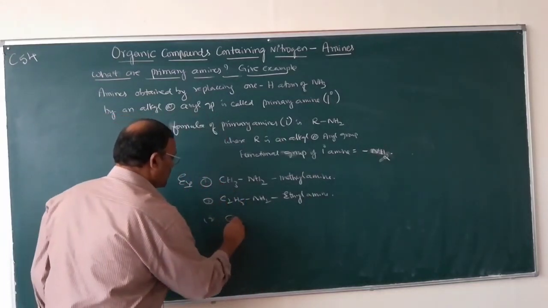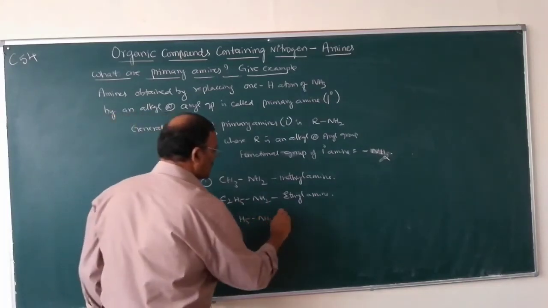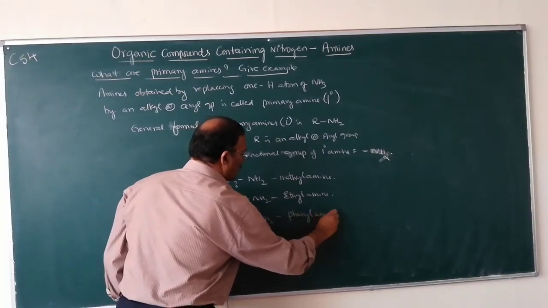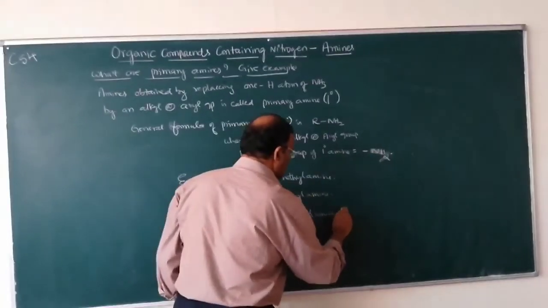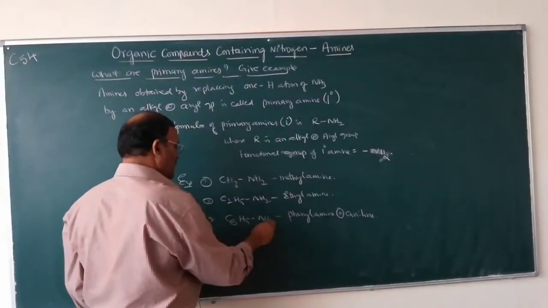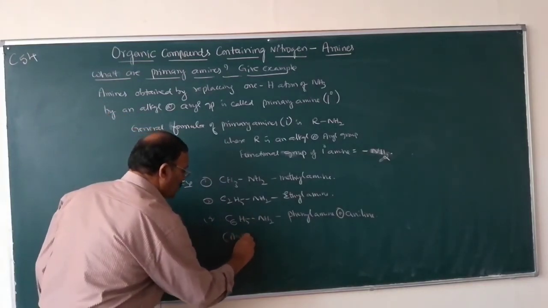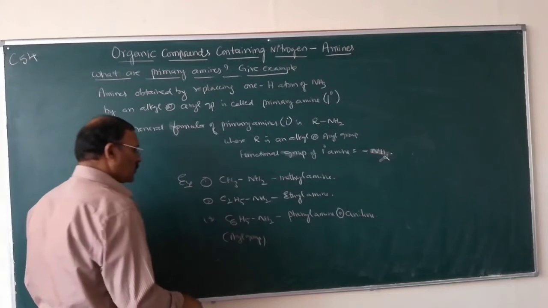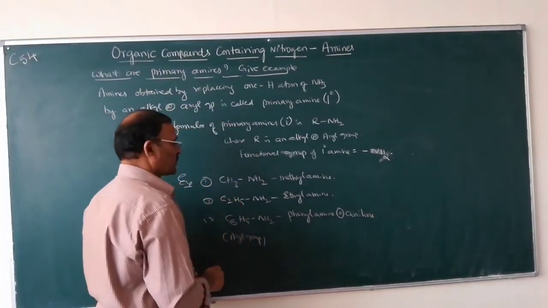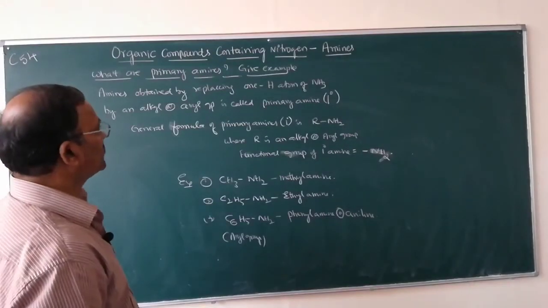Number 3, C6H5NH2. This one is phenylamine. It is also called aniline. So this one is an aryl group. Phenyl group is an aryl group. These two are alkyl groups. So this is about primary amines.